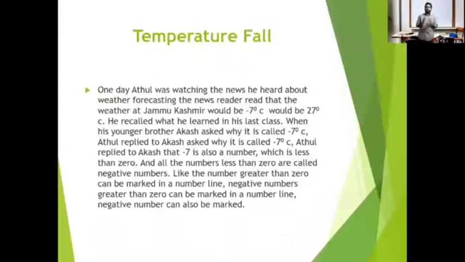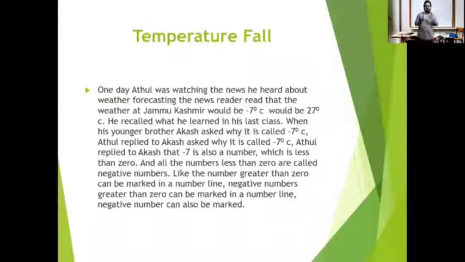So, what is minus 7? Of course, it's a number, and it is less than 0. So what will the numbers greater than 0 be? They will be positive numbers. And all the numbers which are less than 0 are called negative numbers. Are you clear with it? Why do we call such numbers negative numbers? Because they are less than 0.